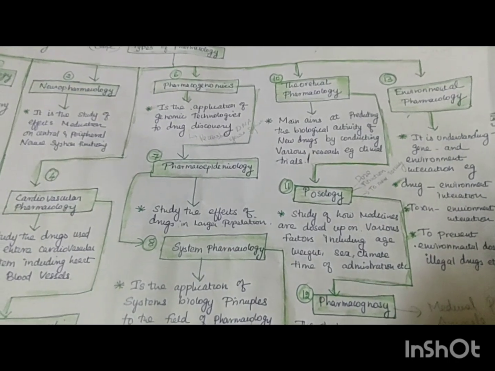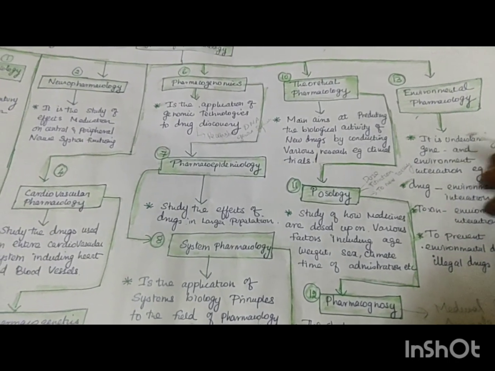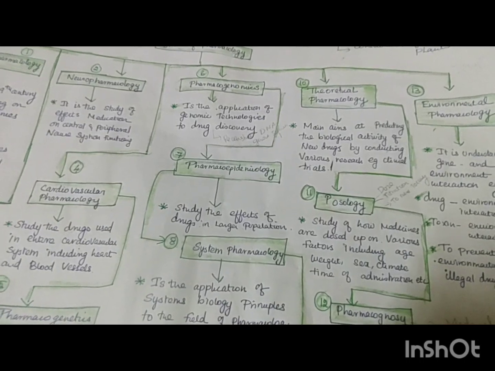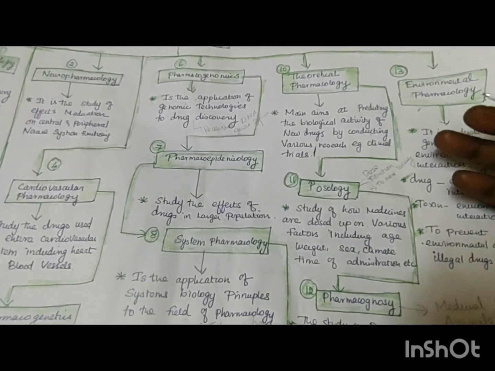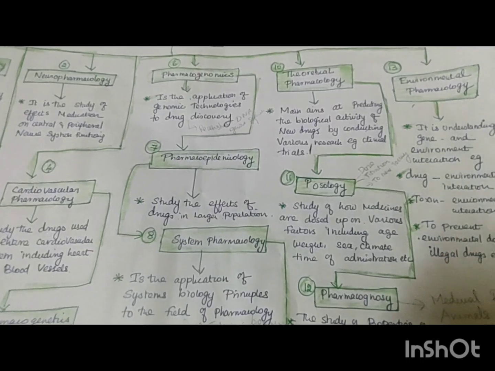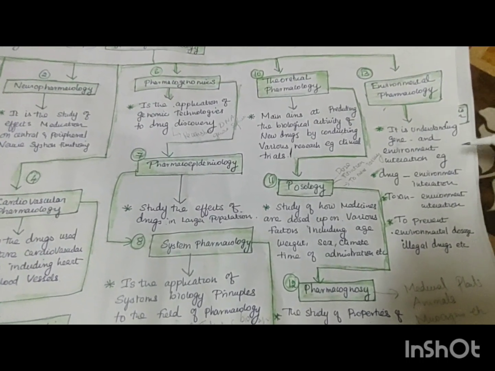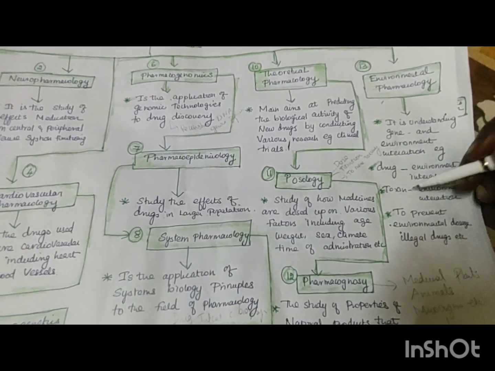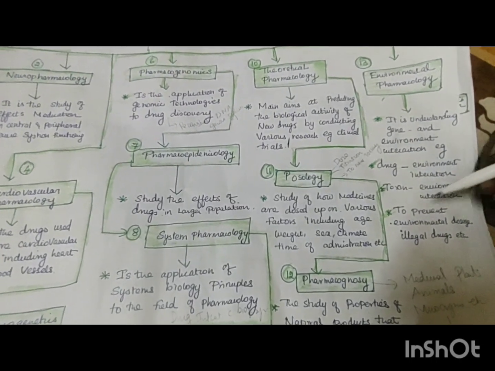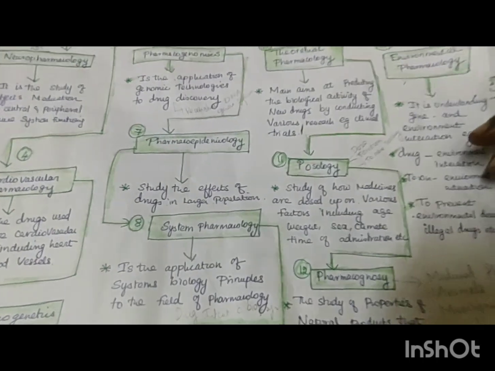So I tell her not to take any medicines and to wait for some time, because of the environment, your genes or interactions will be altered. A toxin in the environment may also affect our health. So they study in detail the gene and environment interaction, for example drug and environment interaction, toxin and environment interaction, and preventing illegal drugs in the environment, etc.